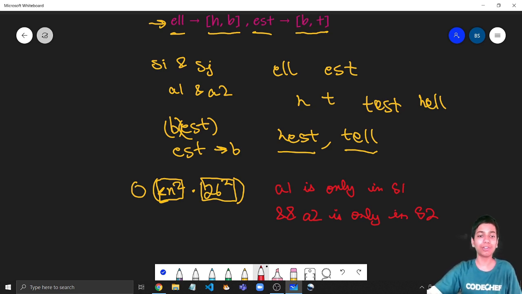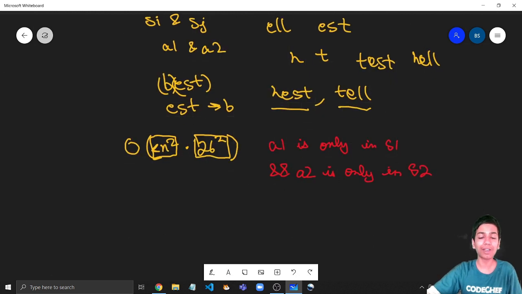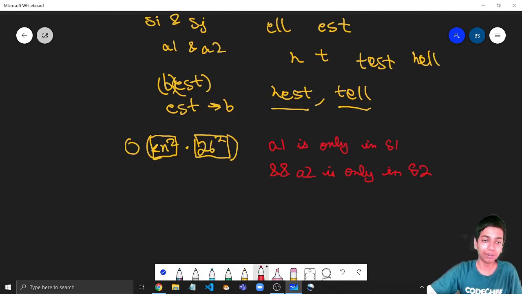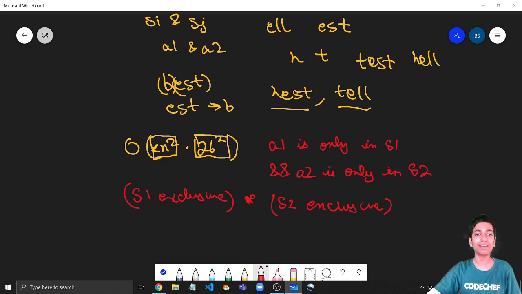So what we can do now is that instead of checking for every pair of letters, I could simply check for all the letters that are exclusive to S1, so S1 exclusive, the number of these letters multiplied by S2 exclusive. Now why? Because if there are two letters that are following these conditions, they are forming a good team name.